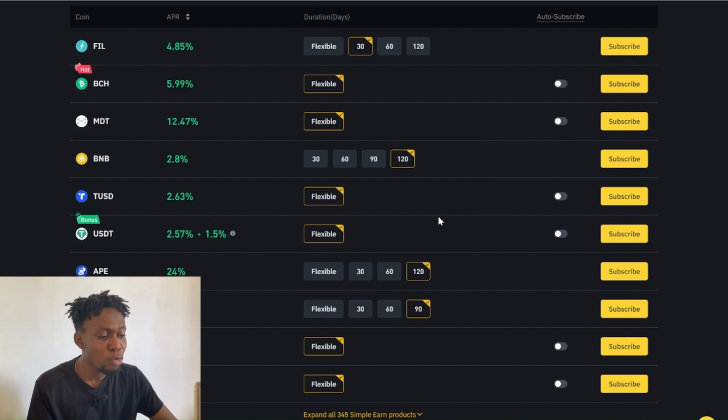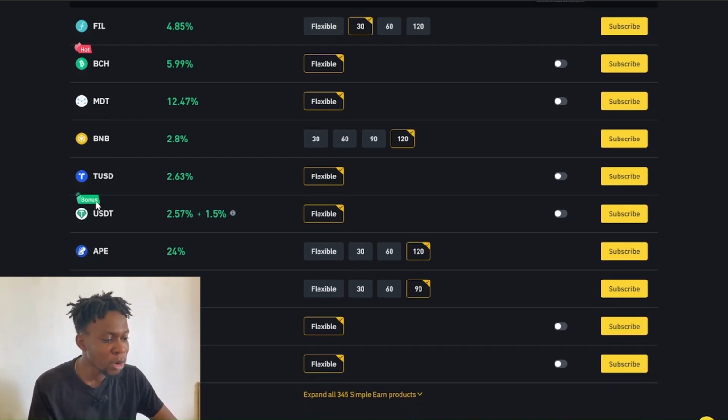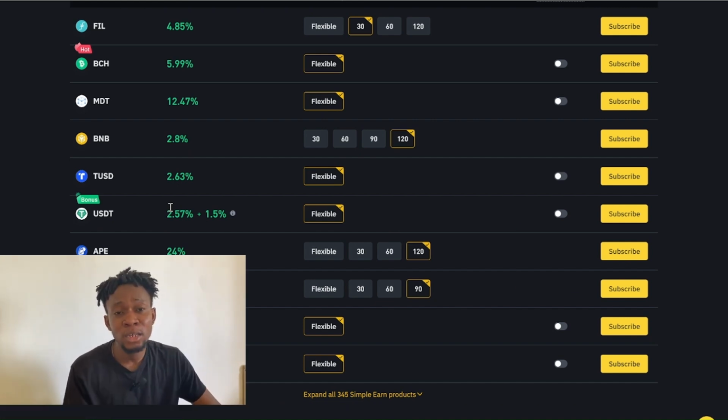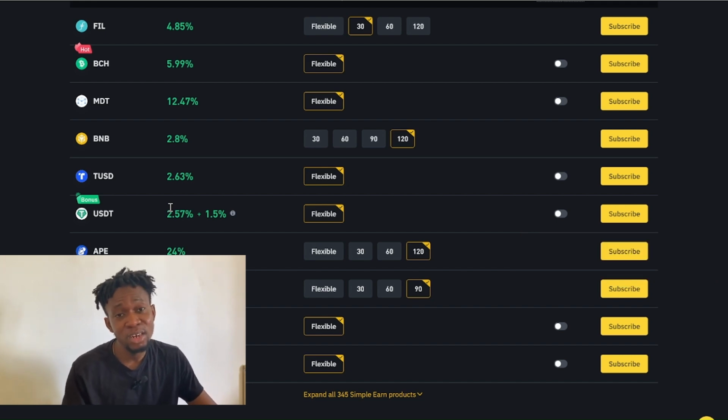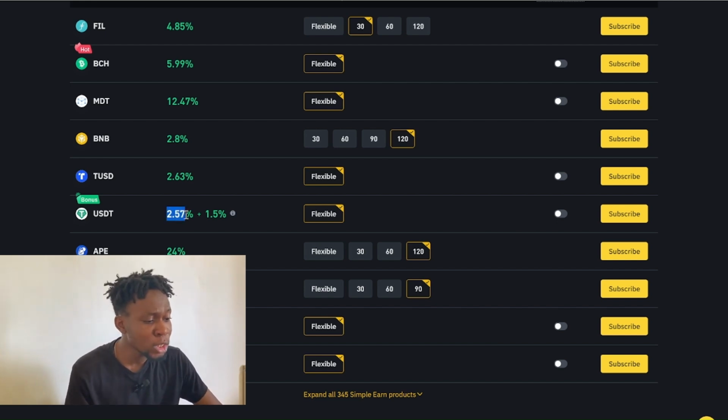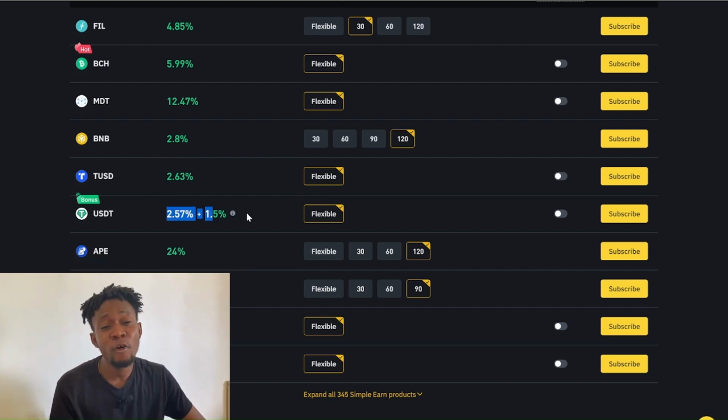And there is this stablecoin, and with this stablecoin over here, your asset will not go up in value and go down in value. Then you're going to maintain the same value equivalent to the dollar over time. And note, there's risk and reward in investing generally. With this stablecoin, you're going to be receiving 2.57% APY plus 1.5% APY bonus, that's going to be like 4% APY in a year.